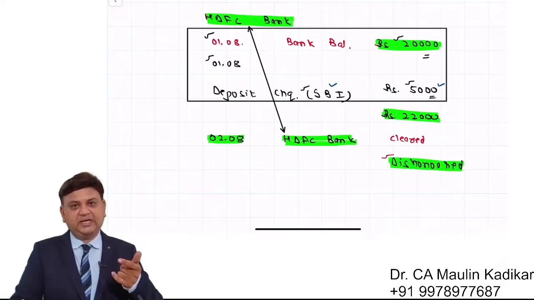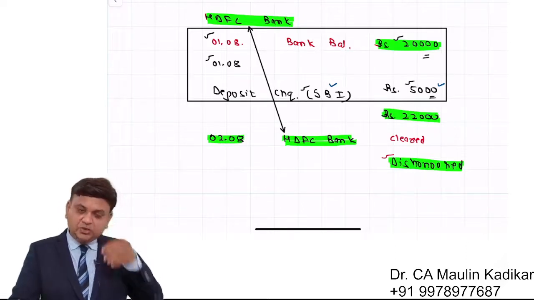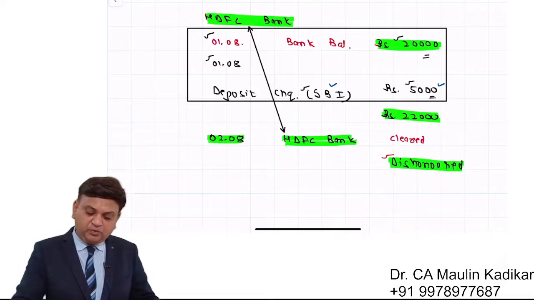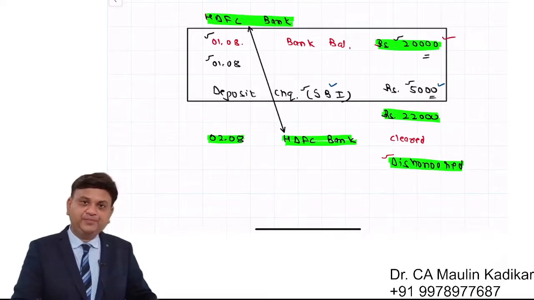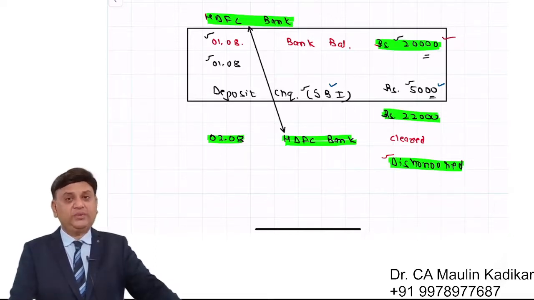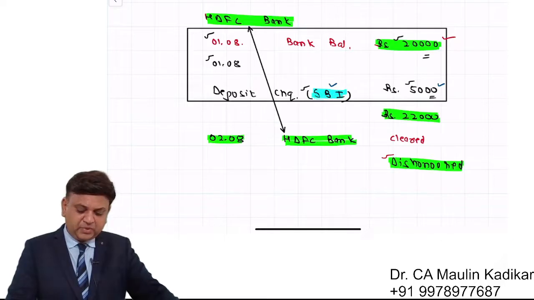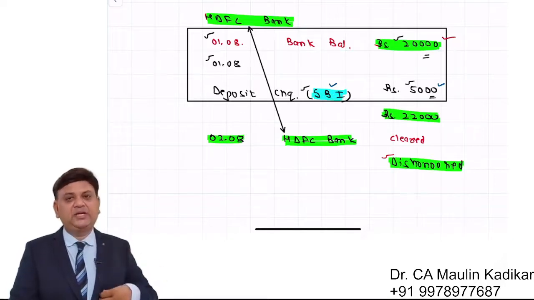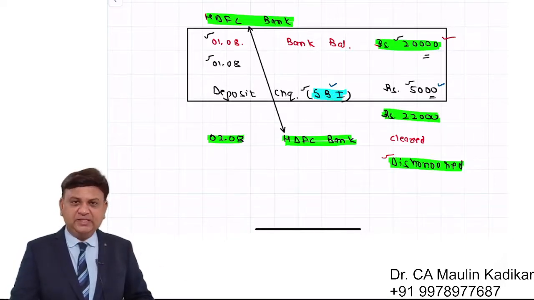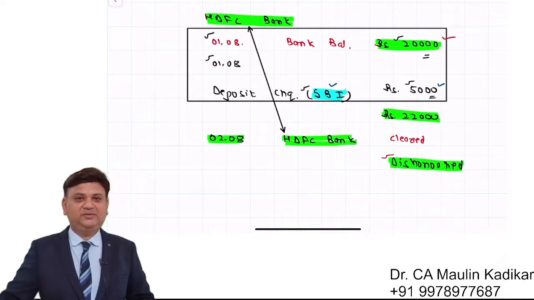I should have taken care to issue the check for up to 20,000 rupees only, because my clear funds are only 20,000. The check which I have deposited is of State Bank of India, so it will take some time for clearance. That is the reason this check will be dishonored.